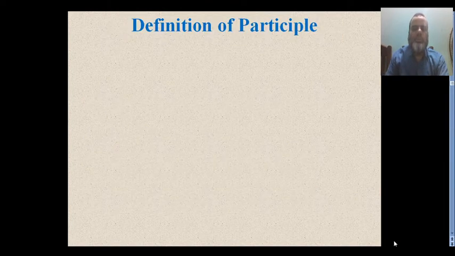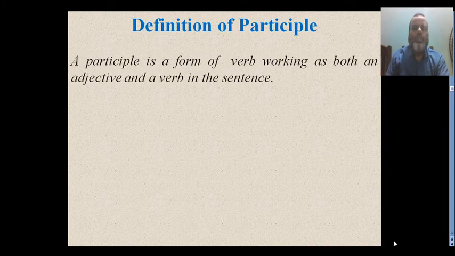Now, let us see what participle is. Participle is a form of verb working as both an adjective and a verb in the sentence. What is the definition? Participle is a form of verb which works both as an adjective and a verb in the sentence.